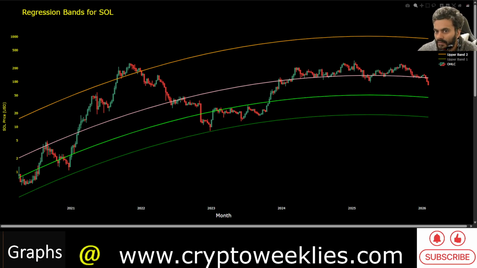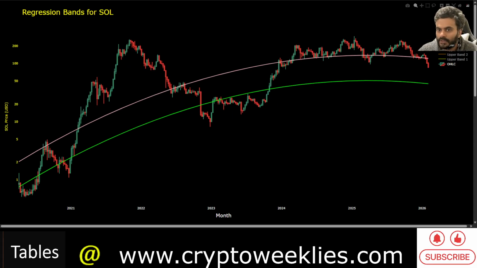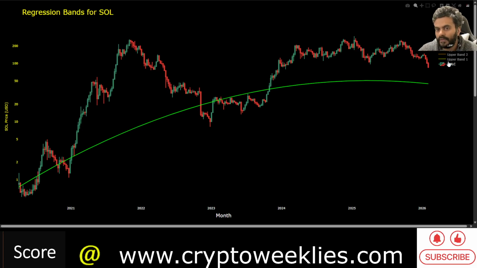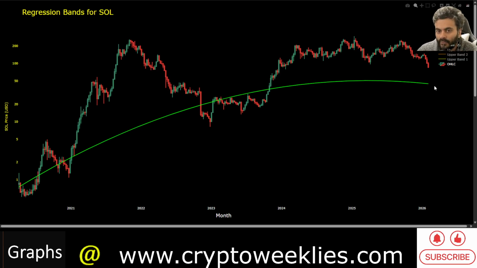That is this light green line. So ignoring all other lines for now, just looking at the green line and how the price action could come to that level, the current undervaluation scenario for Sol is at around $45. It's very likely that as we move towards the end of 2026, it's more likely than not that the price action goes to this green line, or at least comes really close to it, based on what the 1 standard deviation residual is at that point.